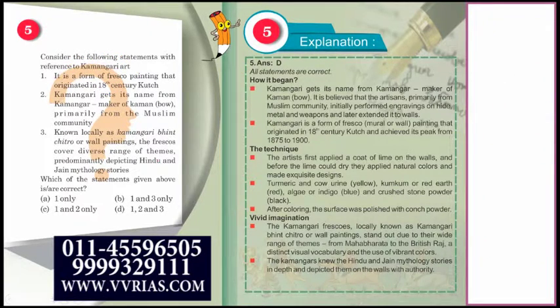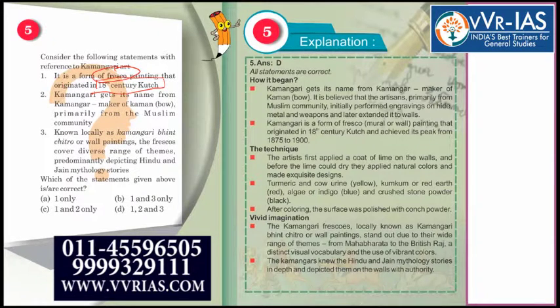तो Kamangari, first statement is it is a form of fresco painting that originated in 18th century Kutch. So this statement is basically talking about the region to which the Kamangari art belongs.